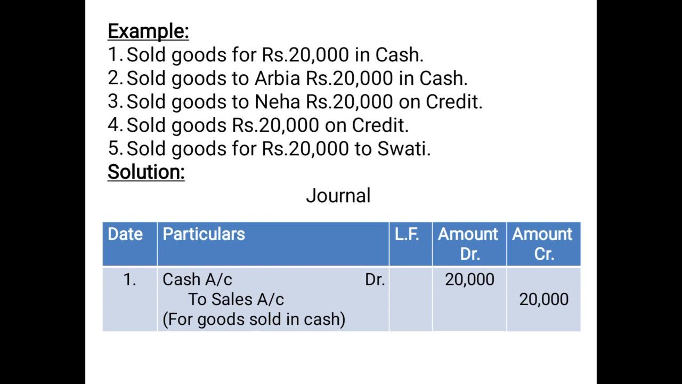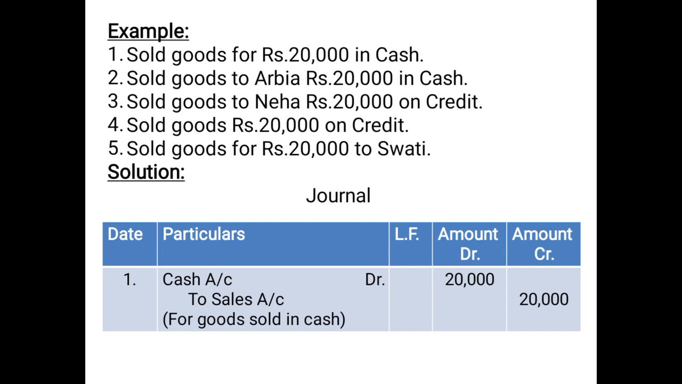Third example: sold goods to Neha rupees 20,000 on credit. Now again, the goods are sold on credit, so the sales account will be credited. But here the goods are sold on credit, which means the business has still not received a payment, but it will receive the amount later on from Neha. That means Neha has become a debtor for the business. So what will be the entry framed? Neha debited, not Neha account, because Neha is a human being. So Neha debited 20,000 to sales account 20,000.